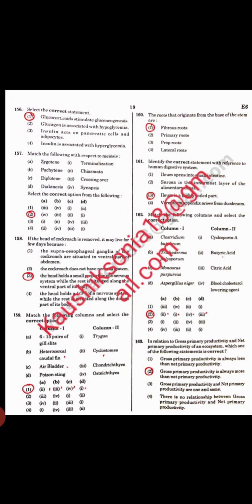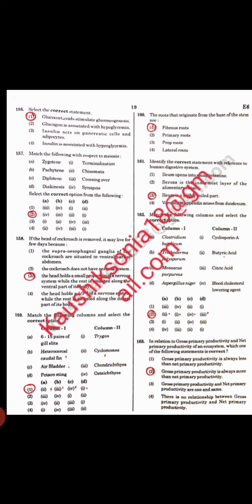Next question, select the correct statement. Option first, glucocorticoids stimulate gluconeogenesis, right answer. Next, match the following. So zygotene stage is related to synapsis, pachytene stage crossing over, diplotene stage is related to chiasmata formation, and diakinesis is responsible for terminalization because it is the last stage of prophase. So option 2 will be right.